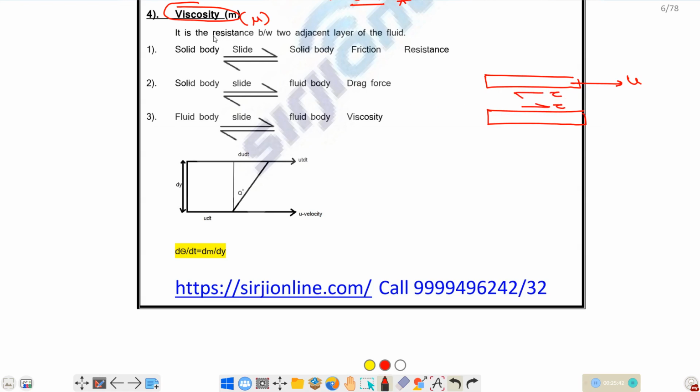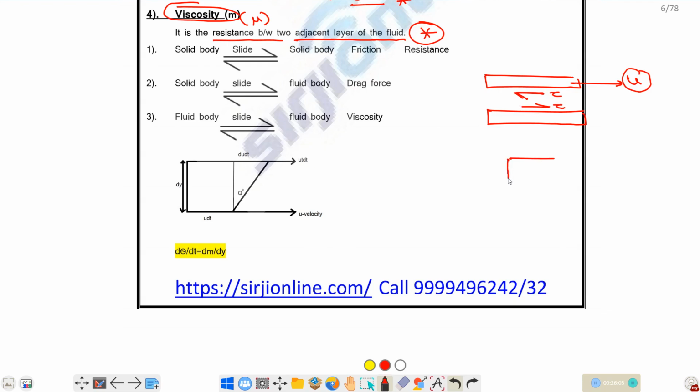It is the resistance between two adjacent layers of the fluid. If the top layer is moving with some velocity u with respect to the bottom layer, then the bottom layer will apply some resistance against its motion. This property is defined as viscosity.